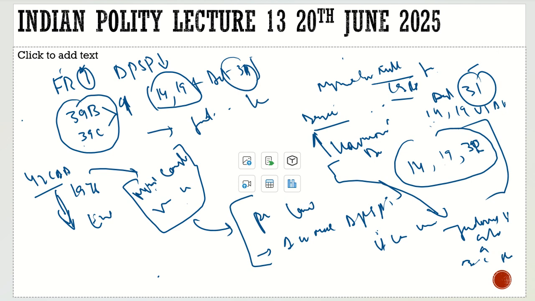Now again in 2024 there was a judgment with respect to the common good, whether in this judgment all the property would be considered. For that, it was a 9-judge bench. The decision was taken that not the whole property would be taken. The case was actually about the Property Owners Association versus the State of Maharashtra.